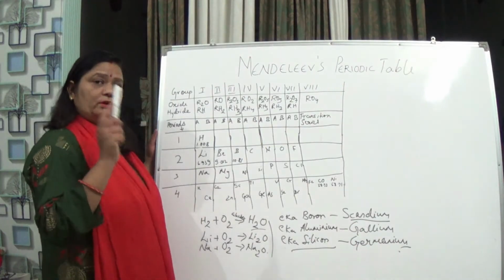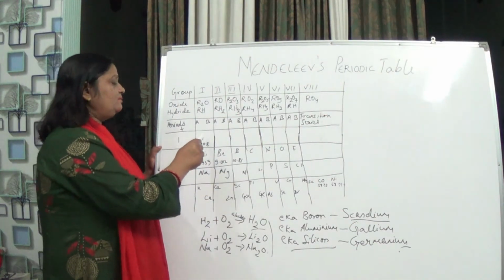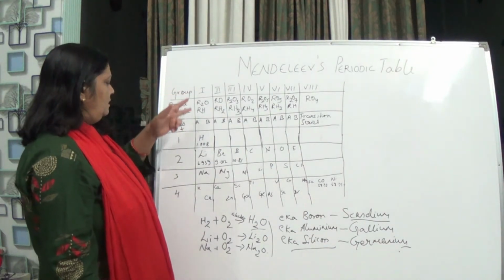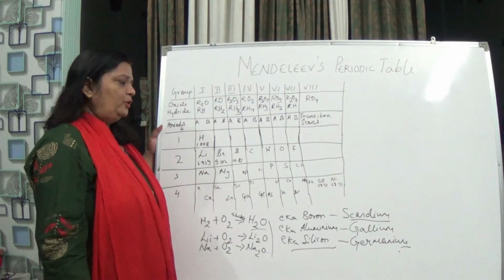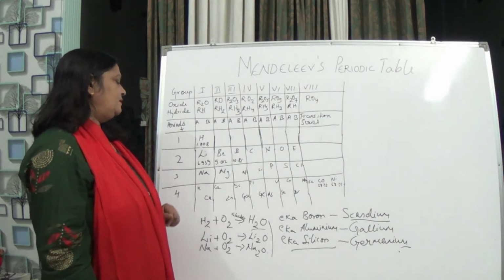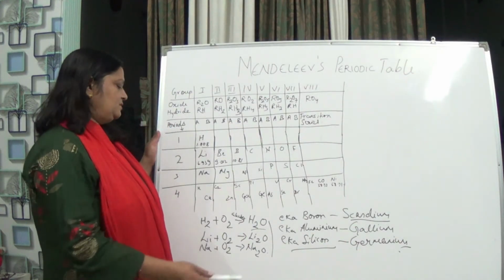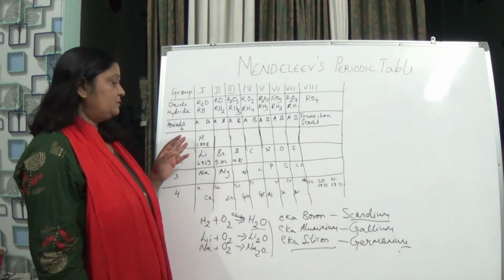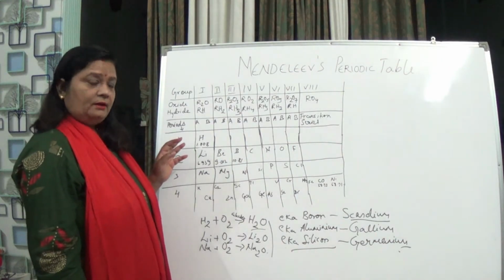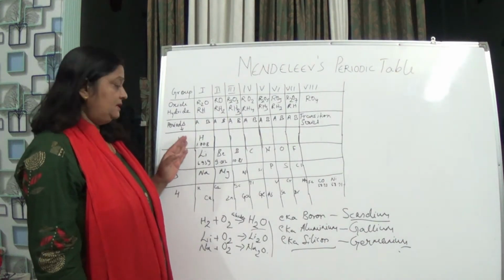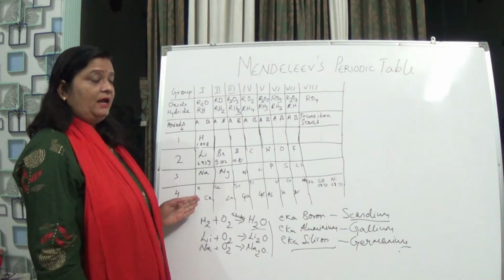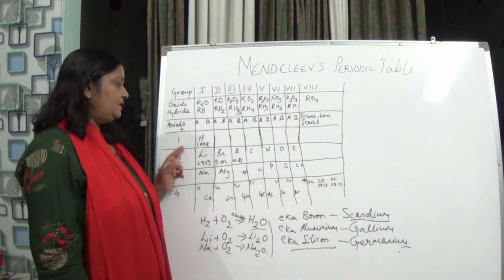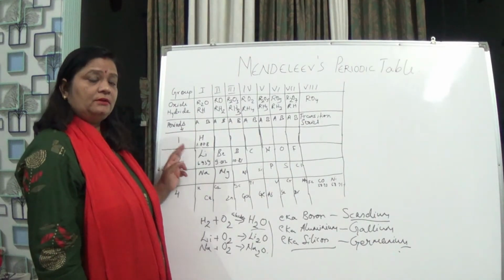One more thing. Hydrogen, you can see he has placed it in group 1. Why did he place it in group 1? He said that yes, it has a similar chemical formula. With oxygen it reacts to form H2O. Okay, it's right. Increasing atomic masses also, it is right. And it has properties like the group 1 elements. Here it is wrong. All the properties of hydrogen are not like group 1.